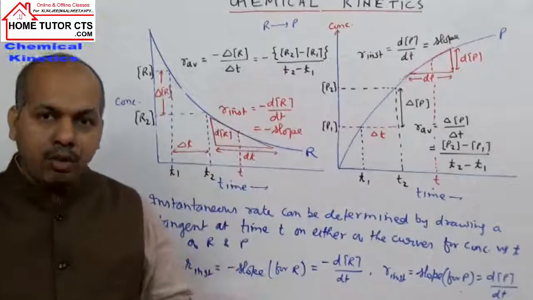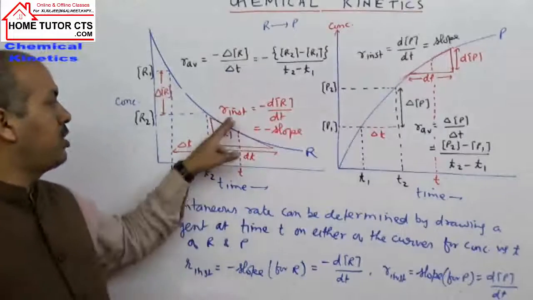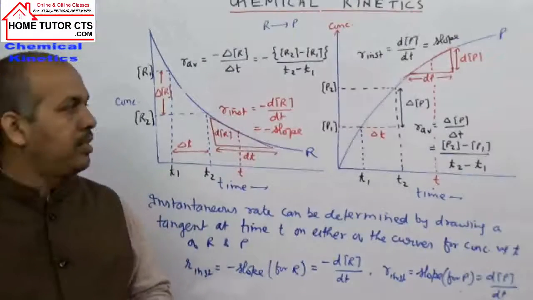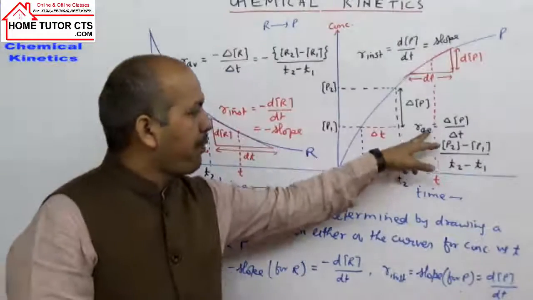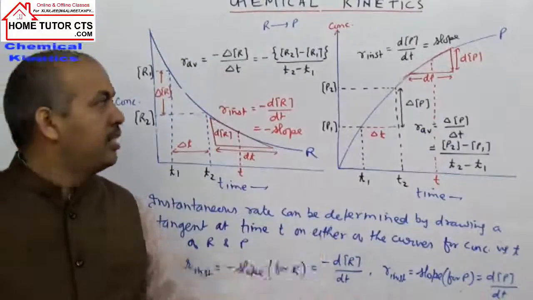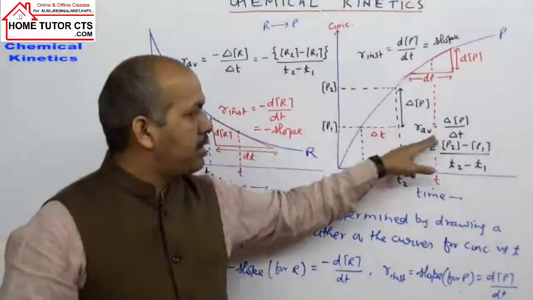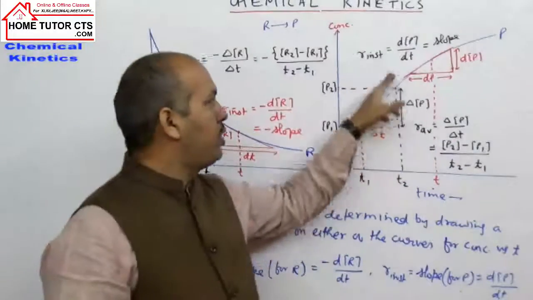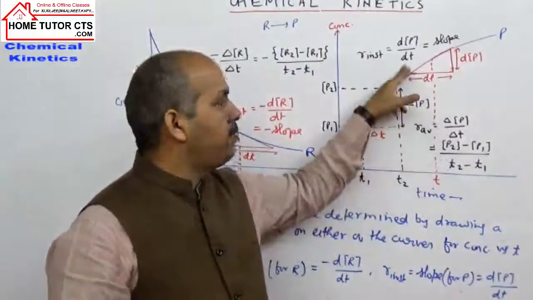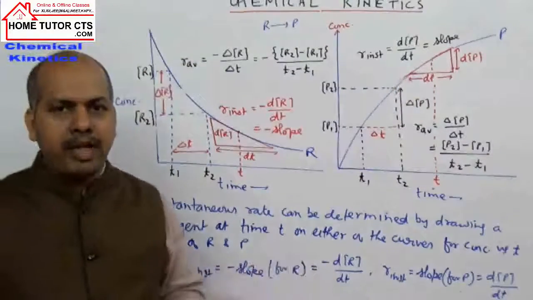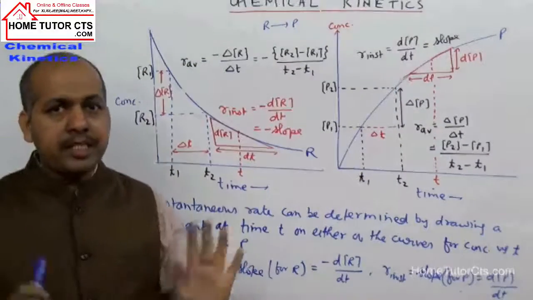And for writing the rate of most of the reactions, we use the reaction instantaneous rate. In product also, the average rate is delta P by delta t, which is for a larger time, and then a small time. In this same expression, if we make delta t approach nearly zero, then we replace delta t by the term dt, and dt is a very small time interval. I hope it is clear.